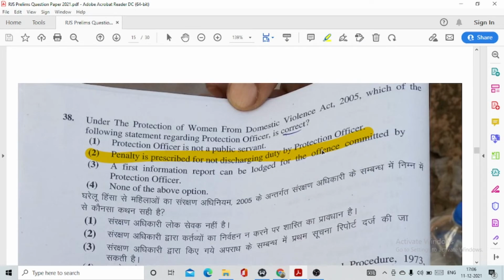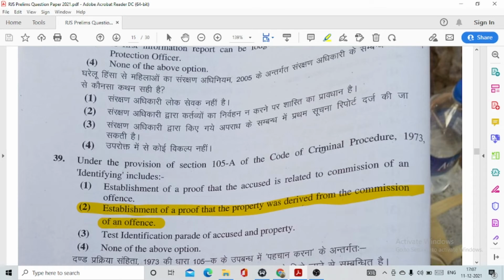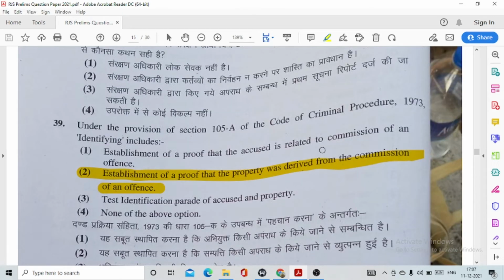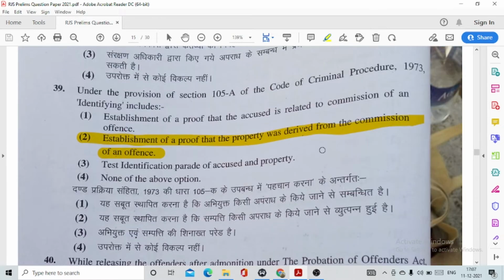Question number 38. Under the Protection of Women from Domestic Violence Act 2005, which of the following statement regarding protection officer is correct? This is option number 2. Penalty is prescribed for not discharging duty by protection officer. Question number 39. Under the provision of section 105A of the CRPC, identifying includes, that means what does it mean? Establishment of a proof that the property was derived from the commission of an offence.